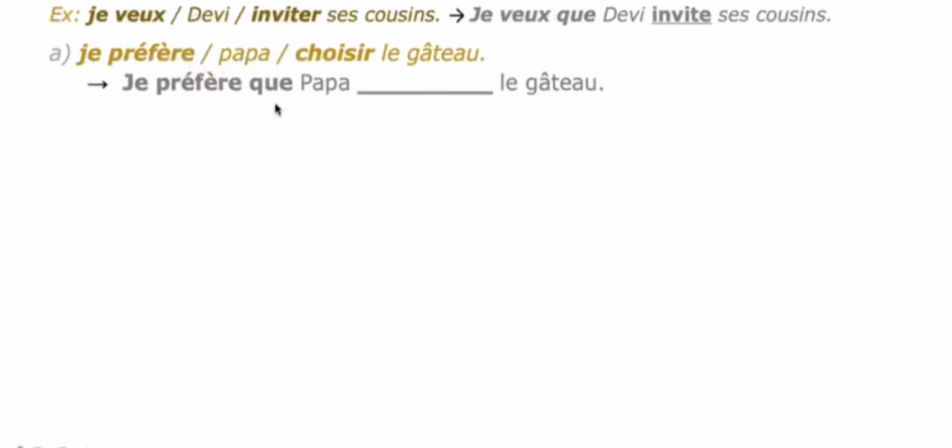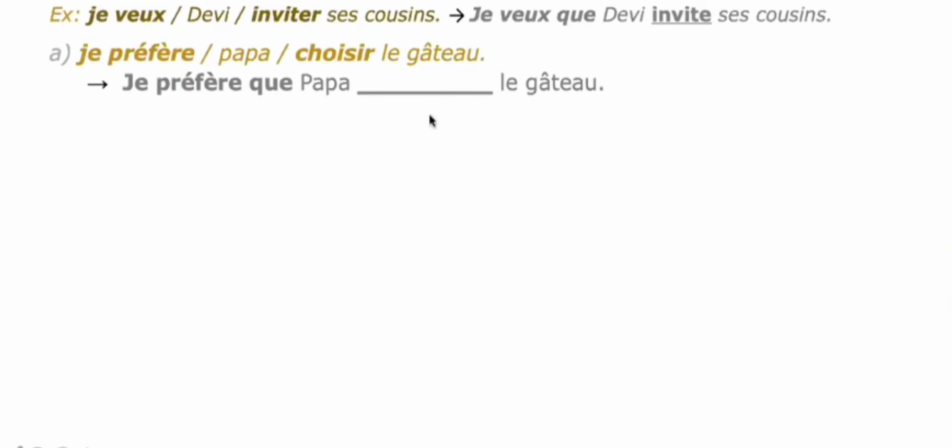Le gâteau. So, je préfère que. I prefer that Papa choose the cake. After the expression, we are talking about the verb choisir.